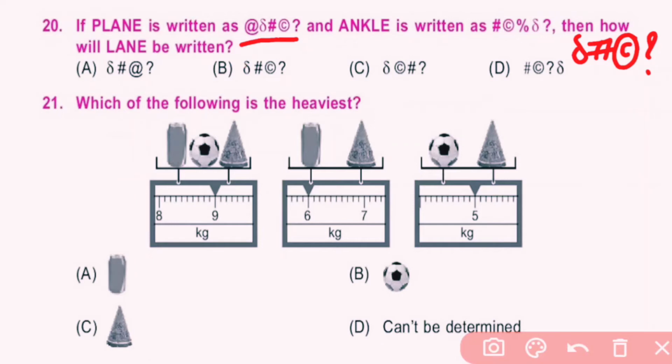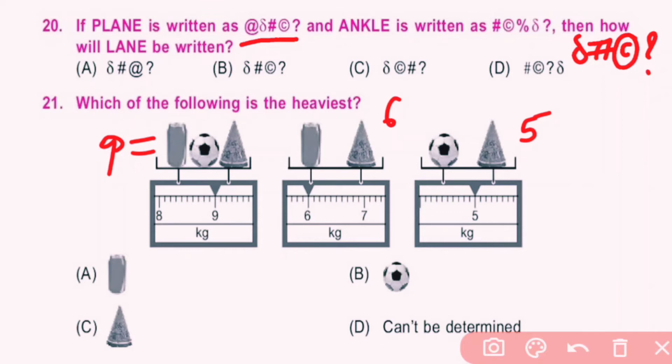Question number 21. Which of the following is heaviest? Here this is equal to 9 kg, and this can and watermelon is equal to 6 kg, and ball and watermelon is equal to 5 kg.